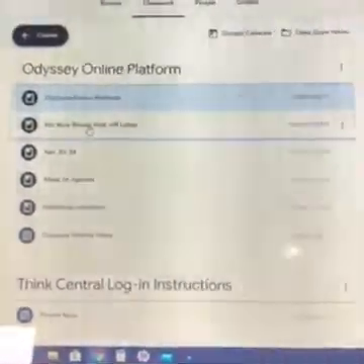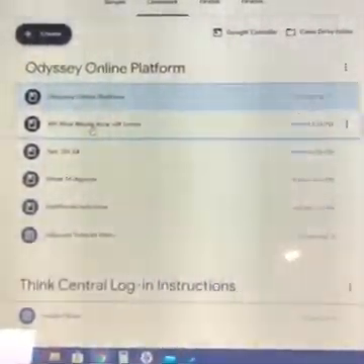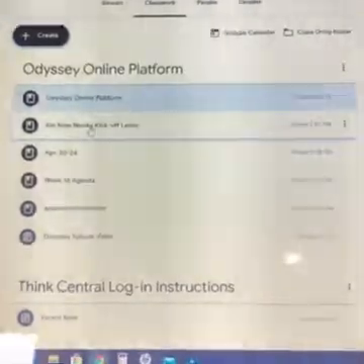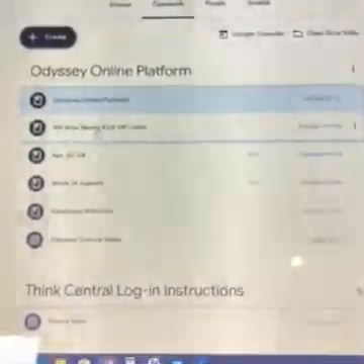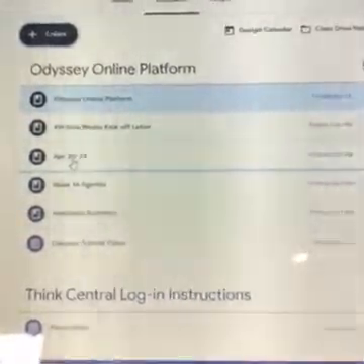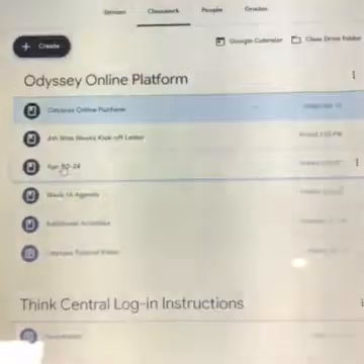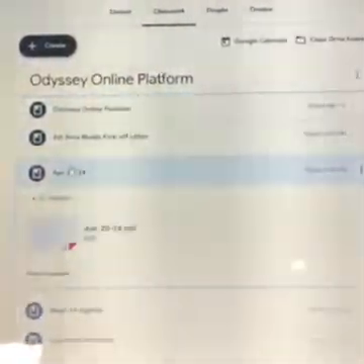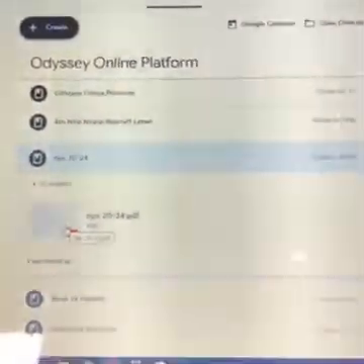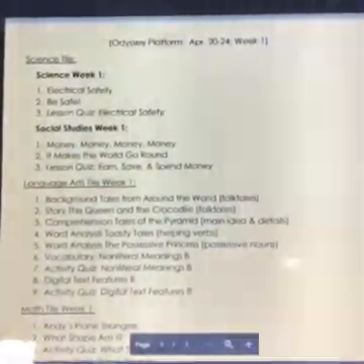There's a letter here that I emailed to all of the parents talking about the end of the year. There's a lot of important things in there, so make sure your parents have taken the time to read that. We also have right here an agenda. There's two different agendas. You'll just have one agenda on your page. You'll click that, and then you can look at the PDF right here. When that comes up, it shows what you're doing for the week.